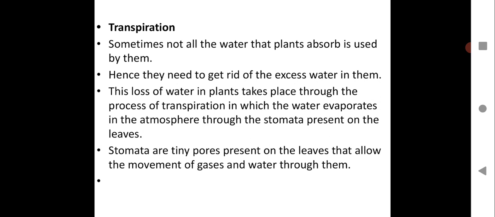Those are the small openings present underneath the leaves, and what they do, they open and close and will allow exchange of gases. It will allow water vapor to evaporate. So stomata play a very important role, which are present on the leaves. Stomata are tiny pores present on the leaves that allow the movement of gases and water through them. You have learned all these concepts. Just a recap for this concept for the plants which we are learning. We are learning about the plant's transportation system, so we have to learn about transpiration again.